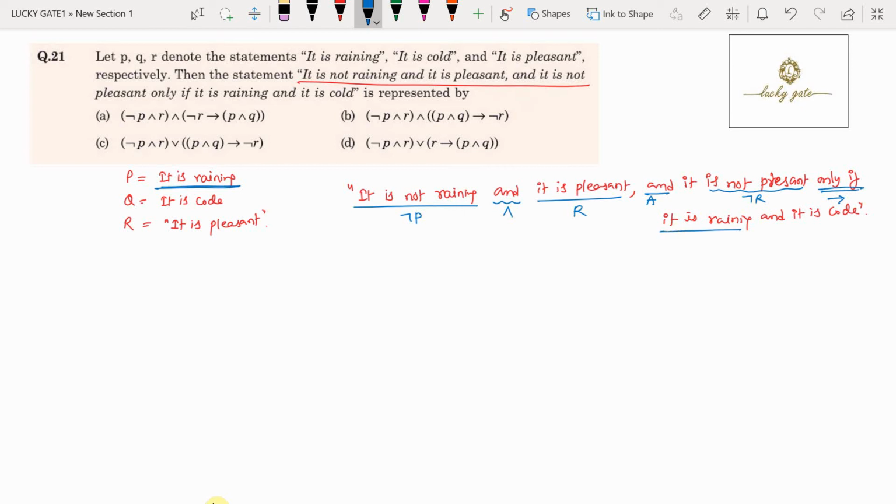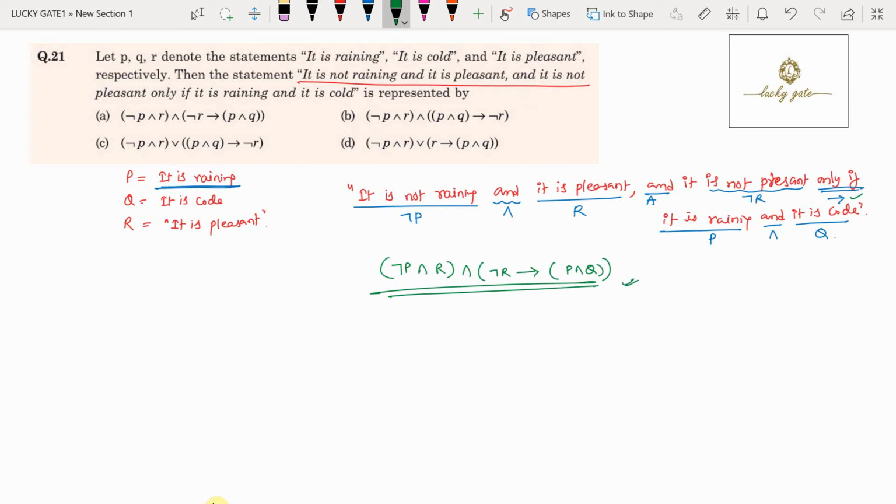"It is raining" is P, and conjunction, "it is cold" is Q. Now if you collectively put all of it in a proper way, it gives you the mathematical logic expression: negation P and R, and "it is not pleasant" is negation R, "only if" means we use implies, "it is raining and it is cold" means P and Q. This is the mathematical logic statement which represents: it is not raining and it is pleasant, and it is not pleasant only if it is raining and it is cold.